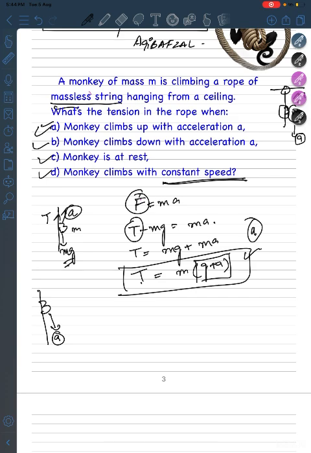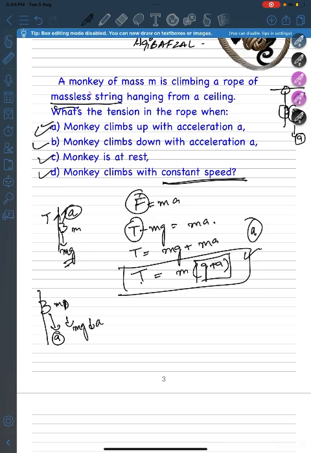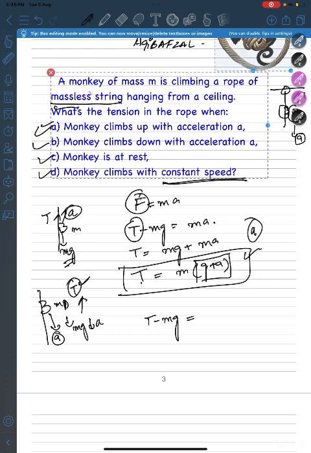Like if you break this diagram, this is the monkey of mass m. Downwards there will be mg. Downwards there is an acceleration, and towards the upper side there will be the tension built, and we have to find the condition of this tension here. So let's break this. The force will be like T minus mg is equal to, here what happens, we have to write minus m of a.